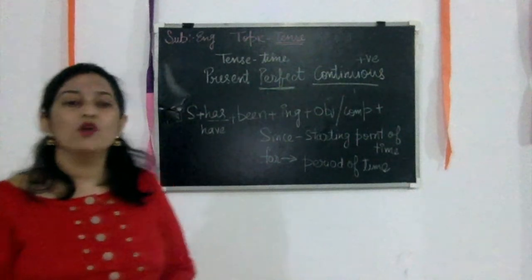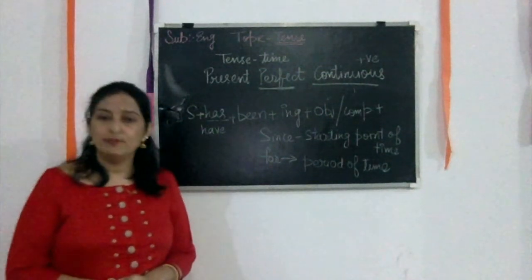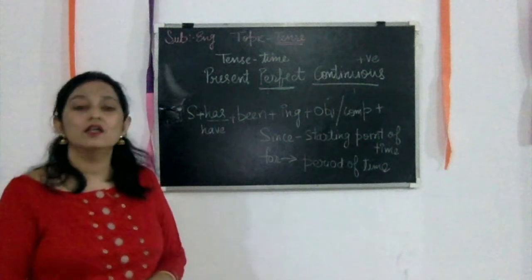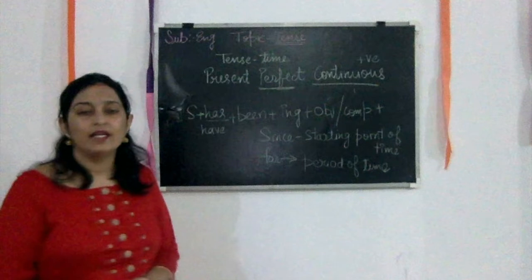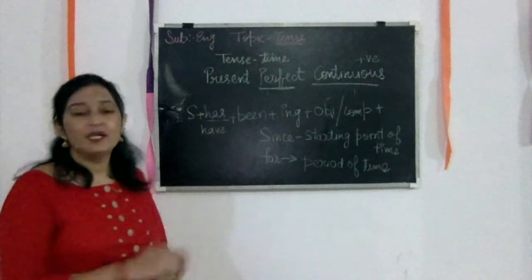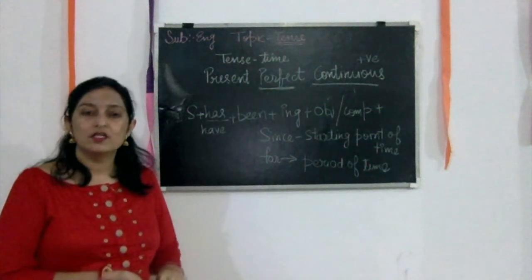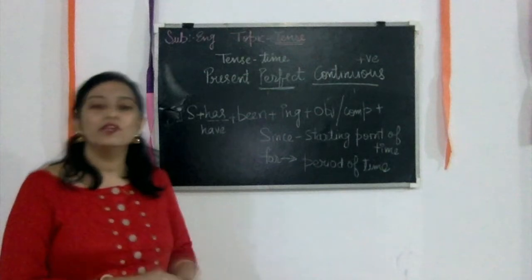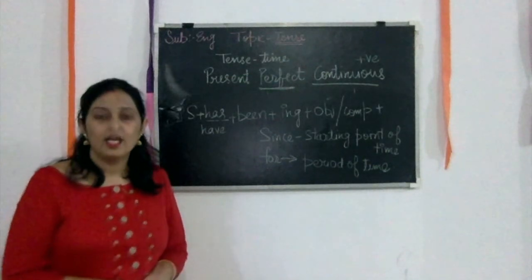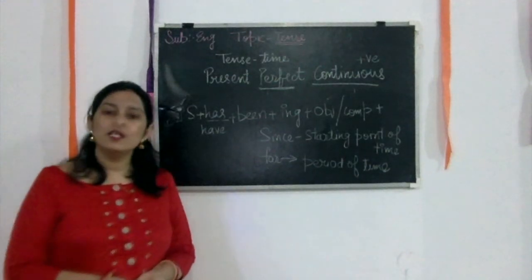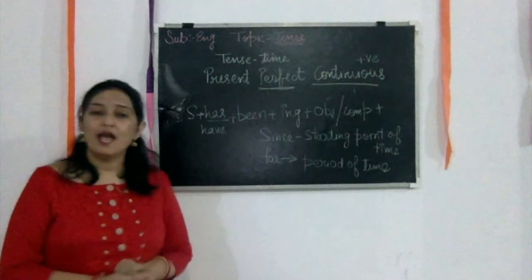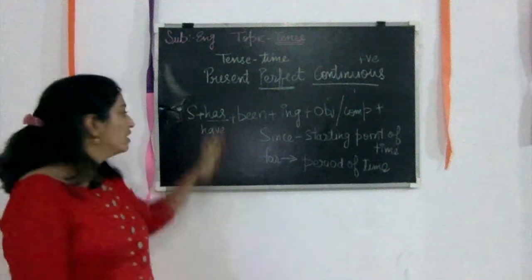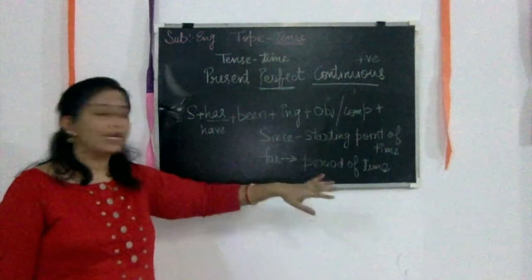We have done the simple present, then the present continuous, then the present perfect, and now this one, present perfect continuous. In the simple present we said Reena plays cricket, in the continuous Reena is playing cricket, in the present perfect Reena has played cricket, and now Reena has been playing cricket since 2011.